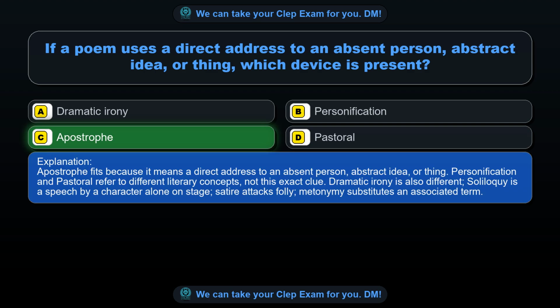Apostrophe fits because it means a direct address to an absent person, abstract idea, or thing. Personification and pastoral refer to different literary concepts, not this exact clue. Dramatic irony is also different. Soliloquy is a speech by a character alone on stage. Satire attacks folly. Metonymy substitutes an associated term.